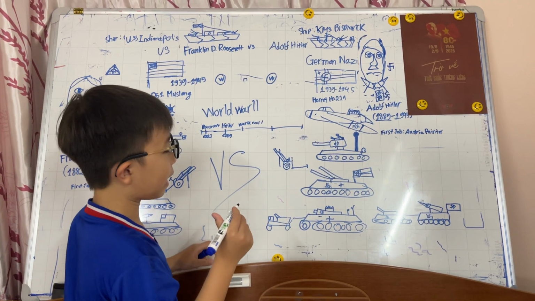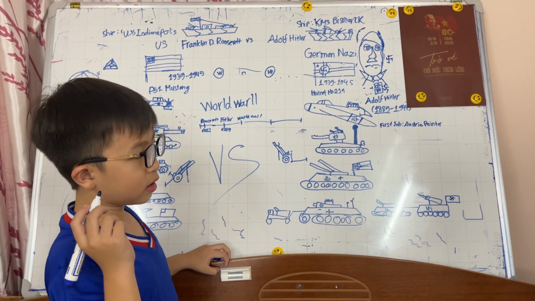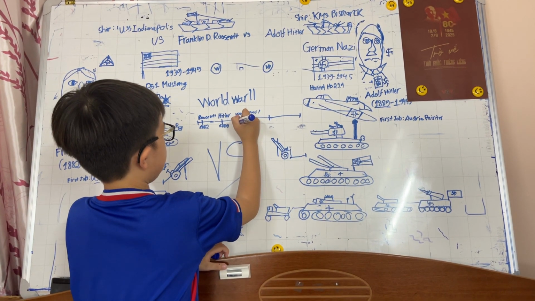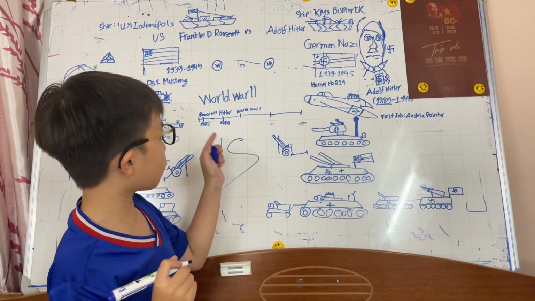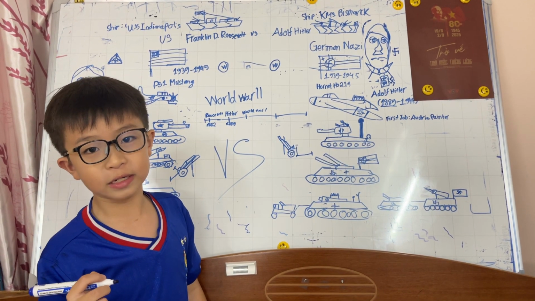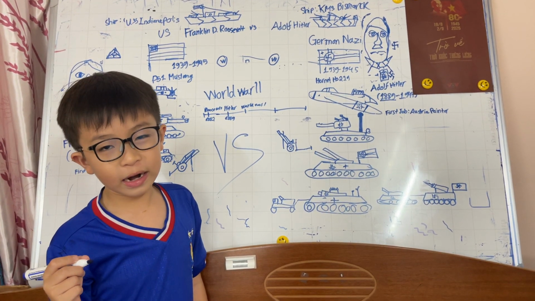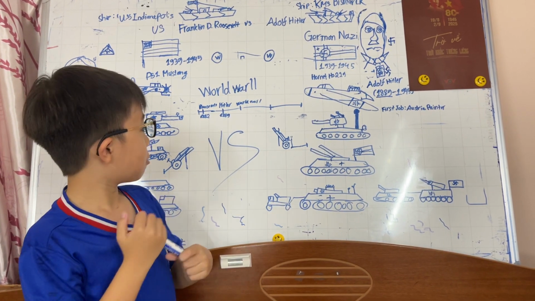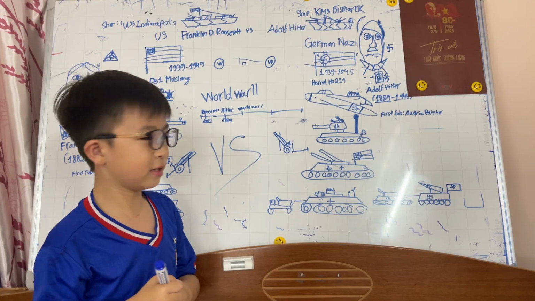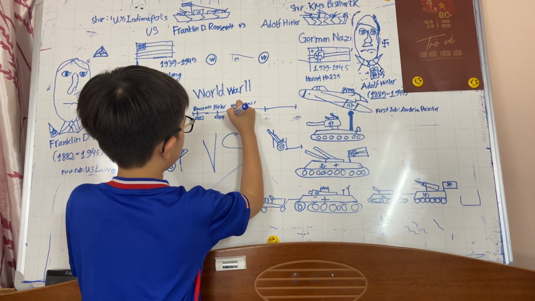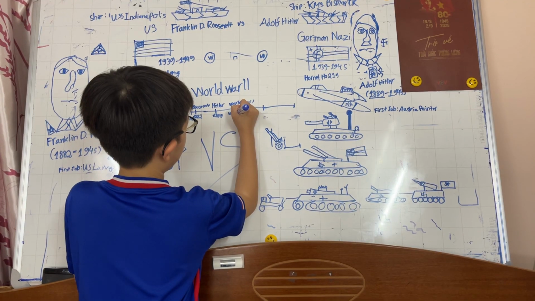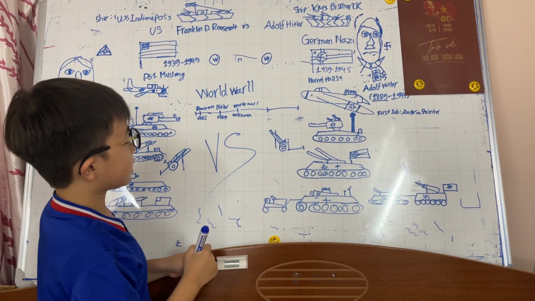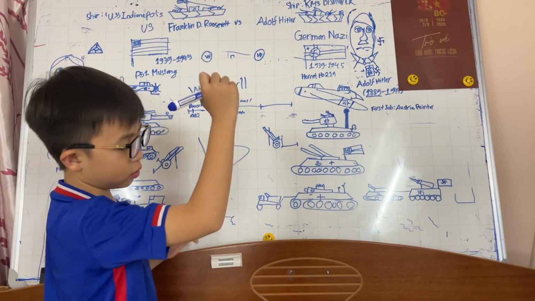So World War I starts at 1939 and flew over. But there is a secret time when World War I started at first. So we're gonna say unknown, because with my opinion, World War I is a secret time. So we're gonna write unknown. Then we're gonna now stop at World War II.